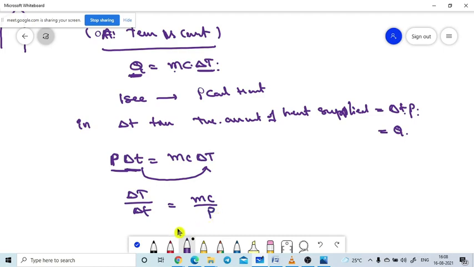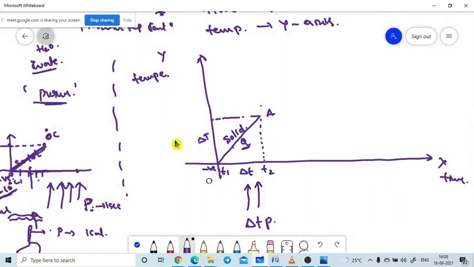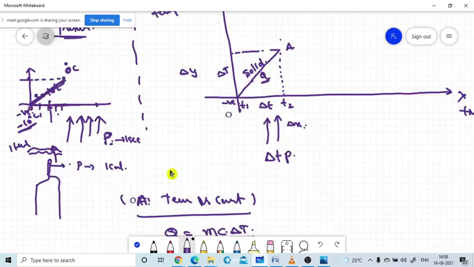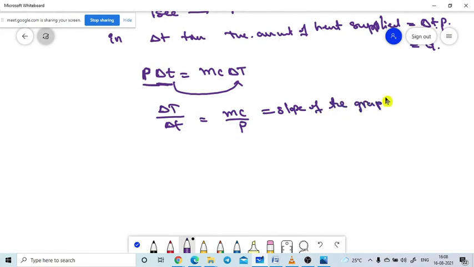Please look at the graph here. This is the y-axis, delta y, and this is the x-axis, delta x. Delta y by delta x for a graph gives what? The slope of the graph. This value tells the slope of the graph. They may ask everything in your examination, that's why I am pointing it out each and every time.